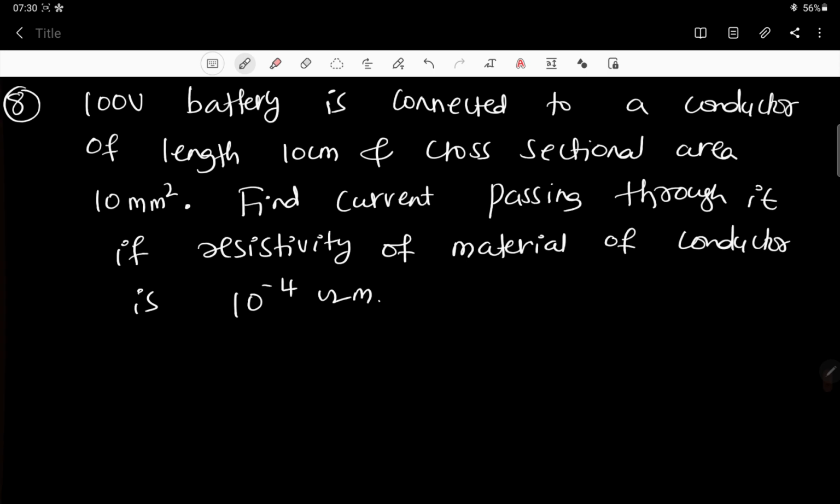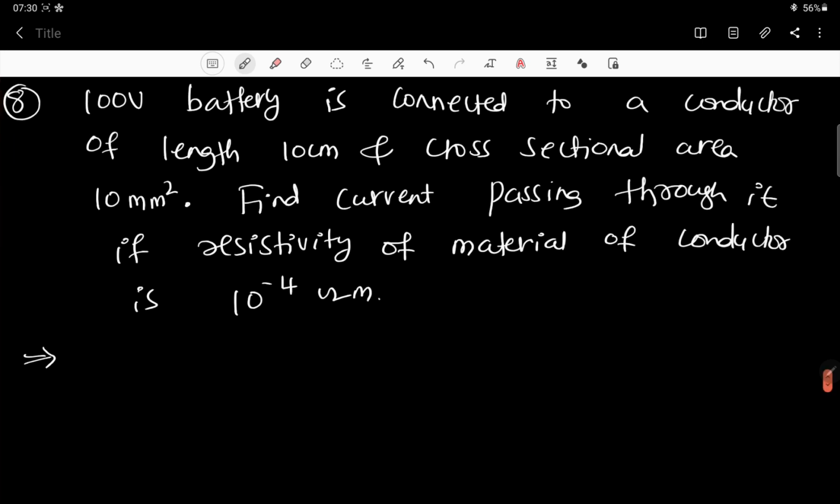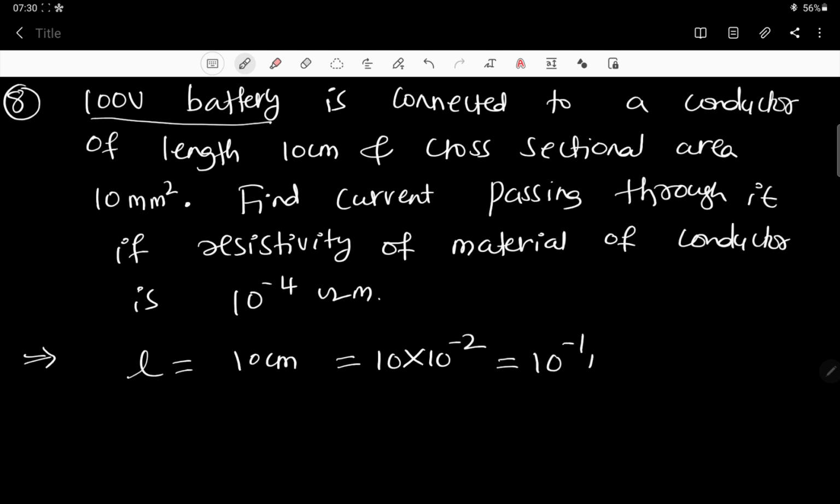All right, so this is quite a simple question. Already the voltage is given. I mean, the battery is connected to a conductor, and the length of the conductor is given. What is the length of the conductor? 10 centimeter. 10 centimeter becomes 10 into 10 to the power minus 2, and that is equal to 10 to the power minus 1 meter.